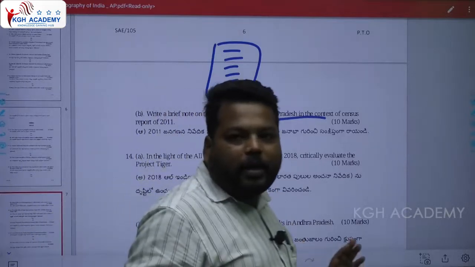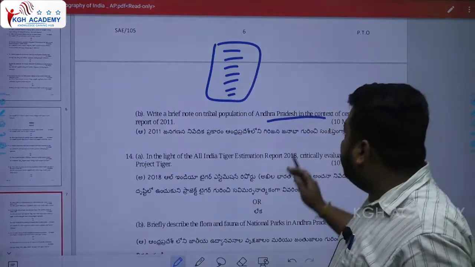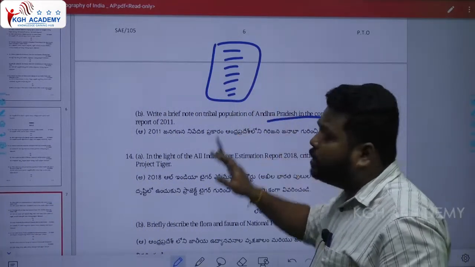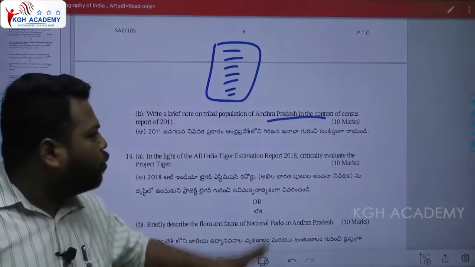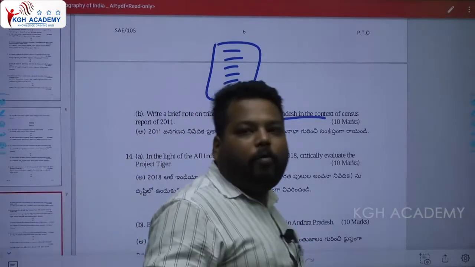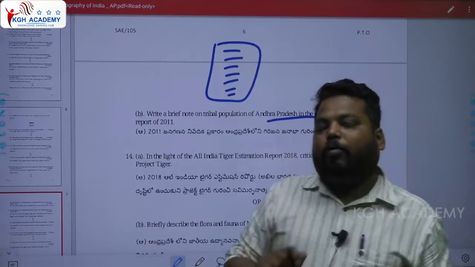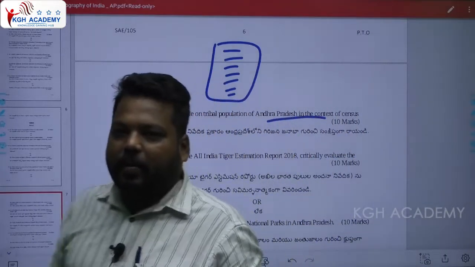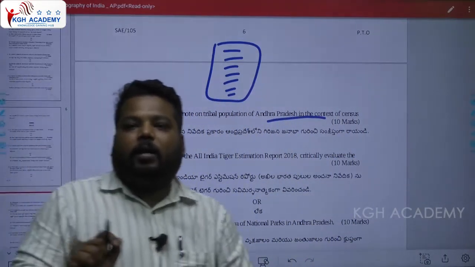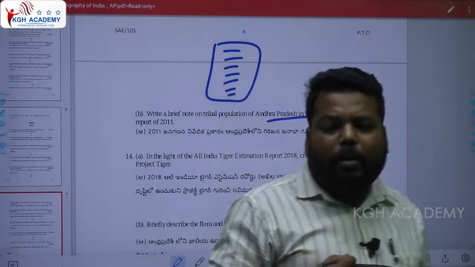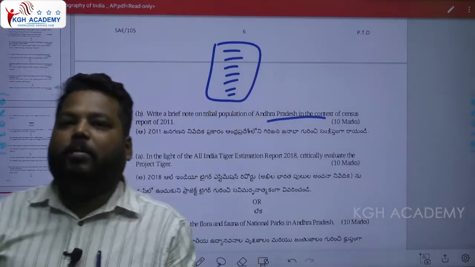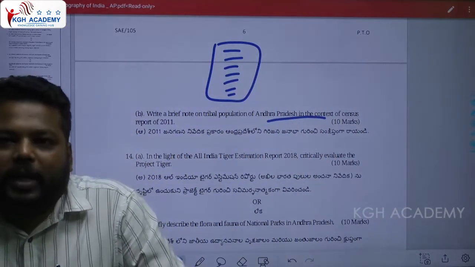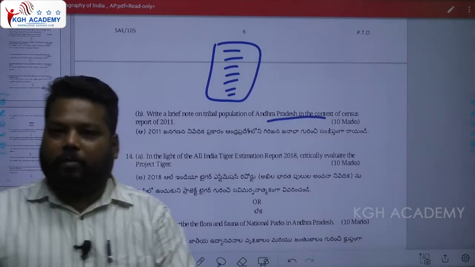This we have to write. Apart from that, what are the tribal population percentages according to the 2011 census report? For this, a bit of census data and factual information is required, and I will provide that factual information. Don't worry in that regard. From that information, we can do it very easily and very effectively.